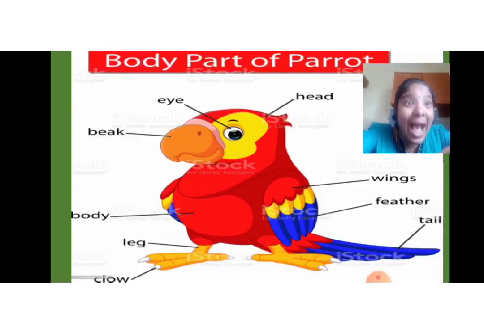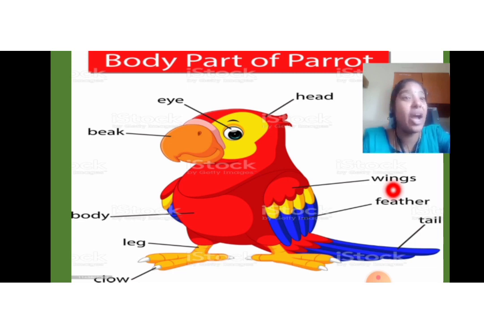Here comes the parrot, the most favorite for most of you. Parrot is your pet animal. Here is a head, here is an eye, there is a beak. Have you seen the beak of the parrot? Yes, you play with the birds, so you observe the beak. B-E-A-K, beak. And without wings, the birds cannot fly.